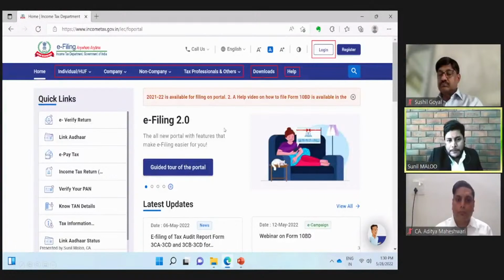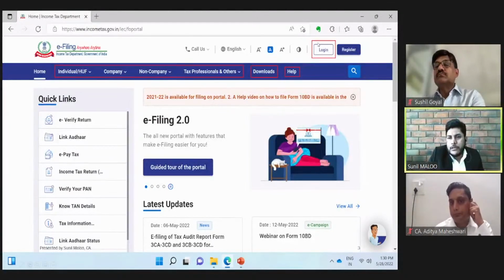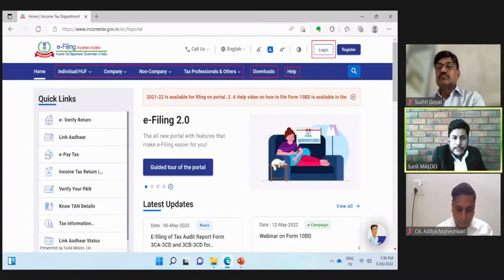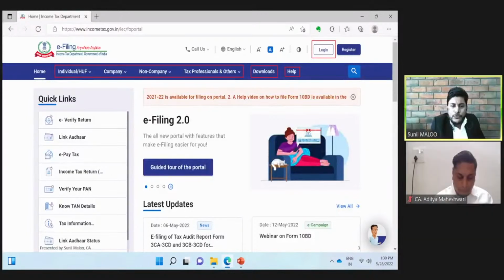For obtaining any of the services of this portal, we need to log in by this particular option. At the top right corner, there are two buttons. First is login and another one is register. Only a registered user can use this income tax portal. If an assessee or a tax professional is not registered on the portal, then they cannot use it. First-time users need to register by clicking this register button and putting in the relevant information such as PAN, date of birth, Aadhaar, etc. And once you are registered, then you can access this portal through this login button.